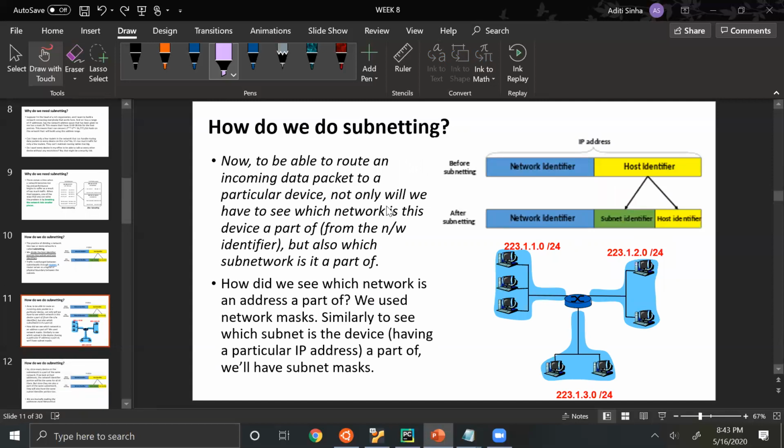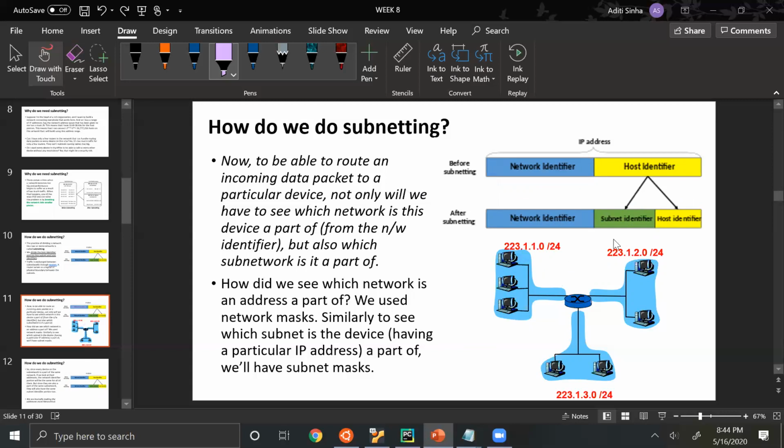And now to actually route something or some packet that we are going to receive, we not only have to look at the network identifier, we will also have to look at the subnet identifier. So the network identifier, then the subnet identifier, and then of course the host identifier, to find out which particular hosts you're trying to talk to within that subnetwork.